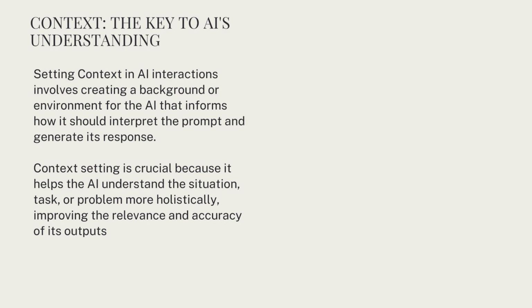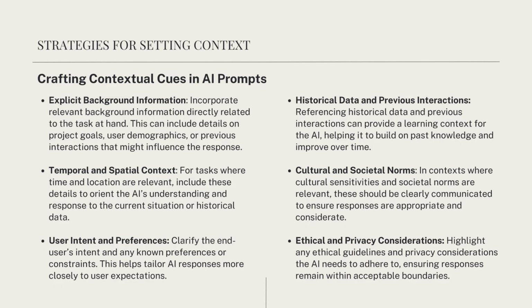So how do we set context effectively? Let's explore the strategies. There are several key strategies for setting strong context in your prompts. First, explicit background information: incorporate relevant background information directly related to the task at hand. This can include project goals, user demographics, or previous interactions that might influence the response. Give AI the full picture.